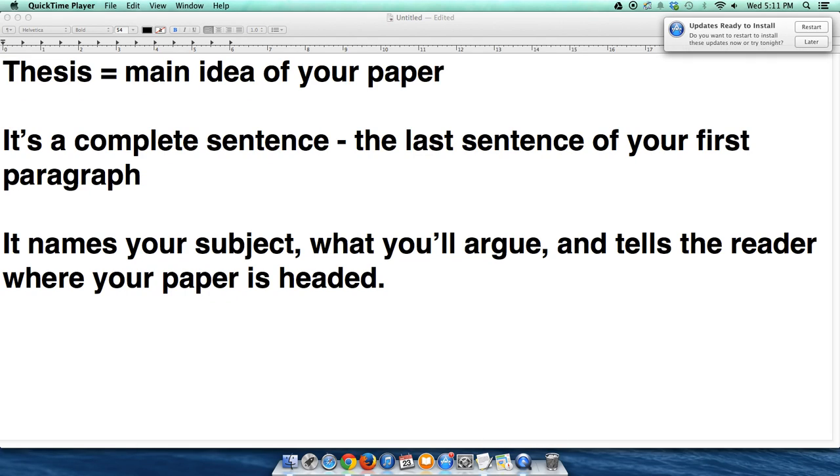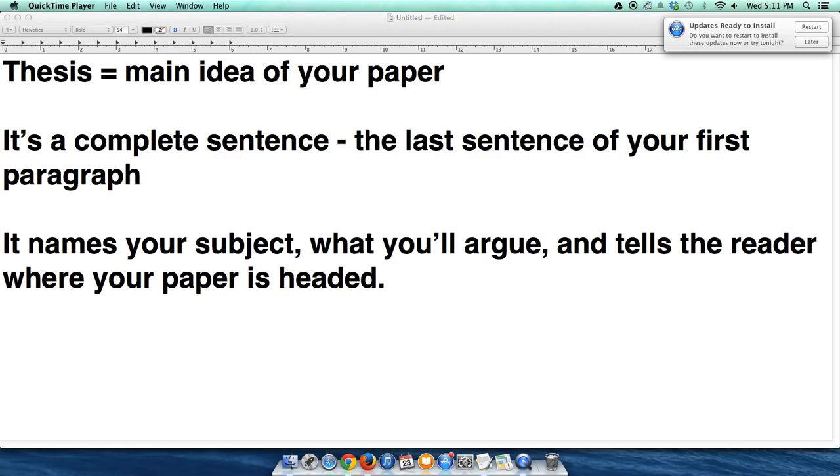Alright, let's do a quick review of thesis statements just to make sure that we're all on the same page. As you can see here, I've got a couple of points about a thesis that everyone should know. The thesis statement is the main idea of your paper. It has to be a complete sentence. Sometimes it will be two sentences, that's not a problem. And it needs to be the last sentence or sentences of your first paragraph.